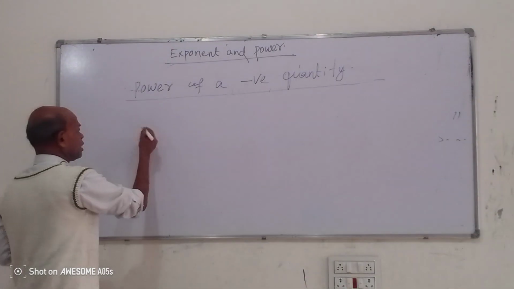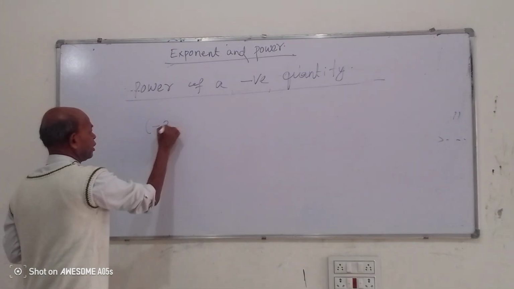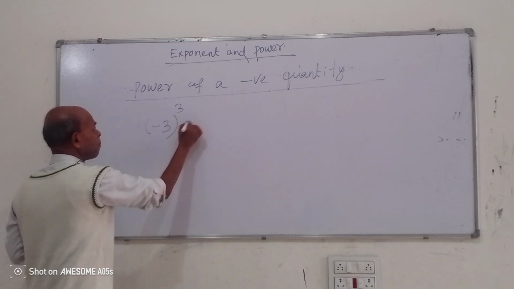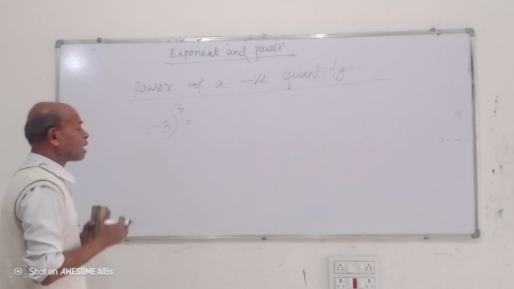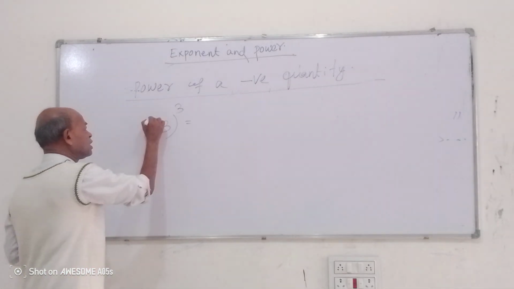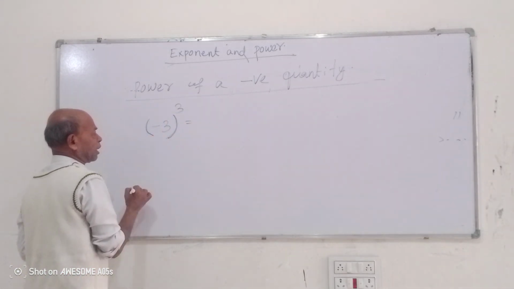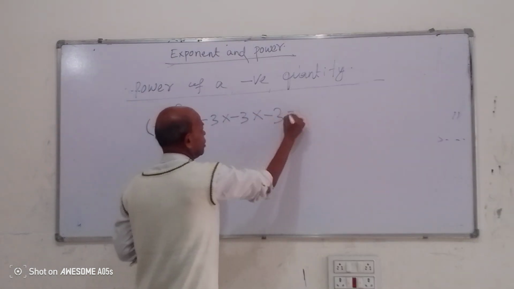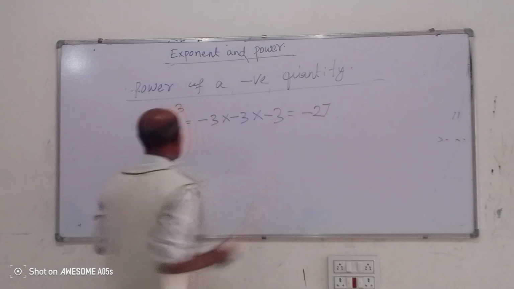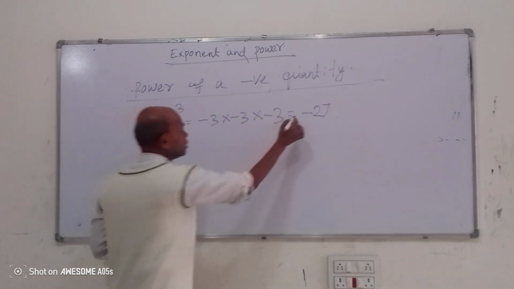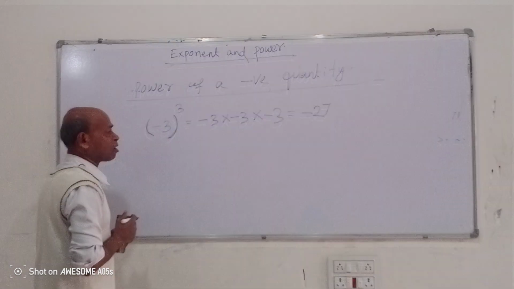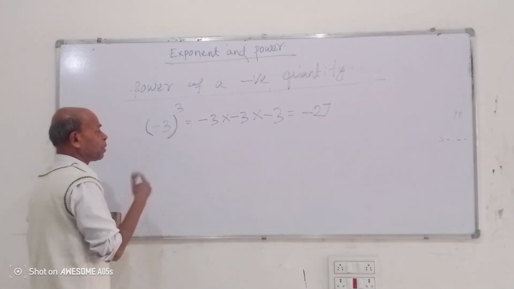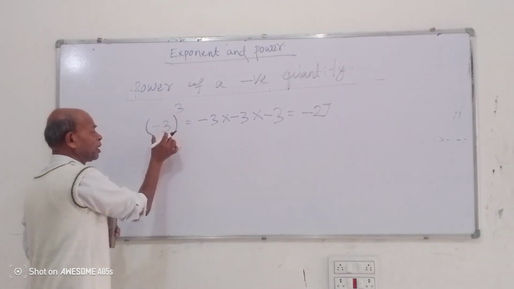Sir, here the question is (-3) to power 3. Now we have to decide what will be the sign. The minus sign is inside the bracket. It means (-3) into (-3) into (-3), which is -27. The final answer is minus because the power is an odd number.